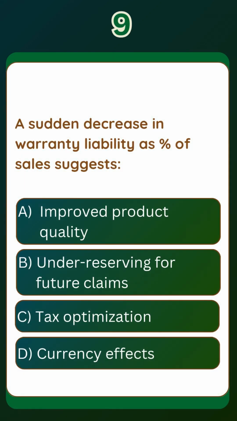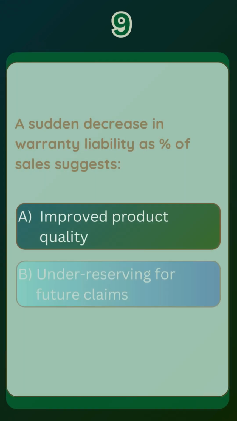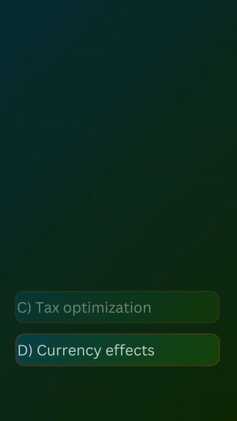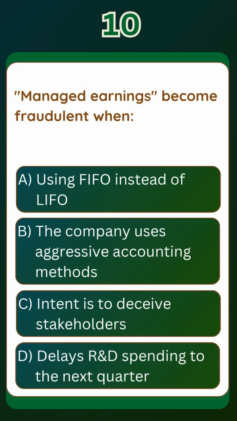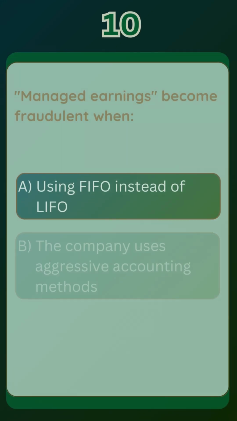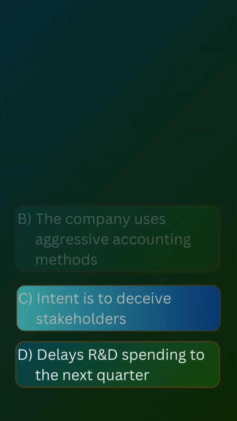Question 9. A sudden decrease in warranty liability as percentage of sales suggests. The correct answer is option B. Question 10. Managed earnings become fraudulent when. The correct answer is option C.